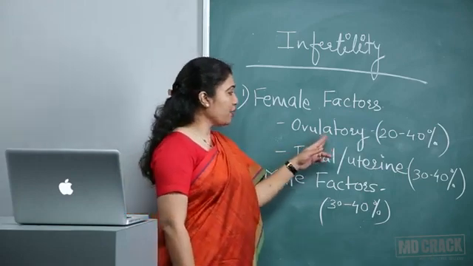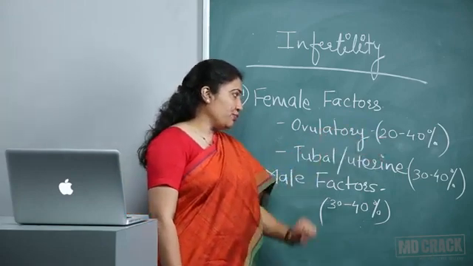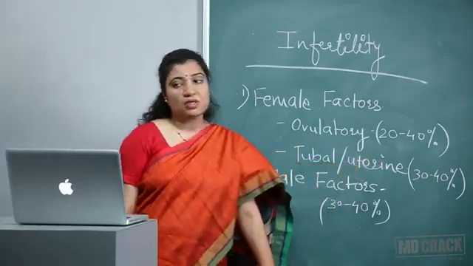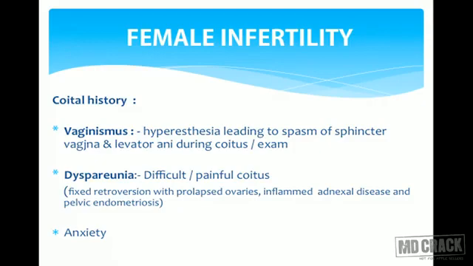Ovulatory problems, 20 to 40%. Tubal pathologies along with uterine, 30 to 40%. So let's see first what are the female infertility causes or factors, and then we'll go and see about male infertility factors. Whenever we start interrogating the couple, we have to talk about coital history.